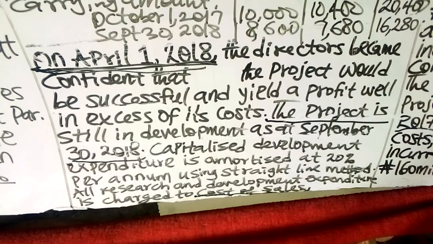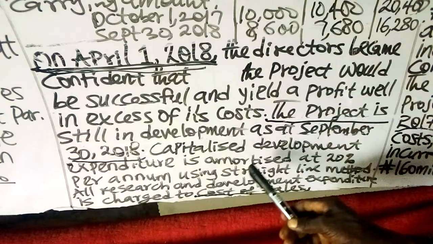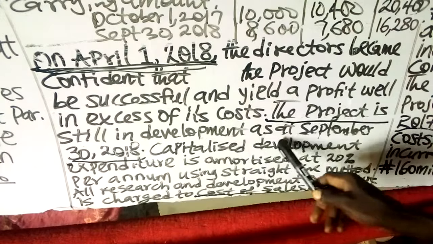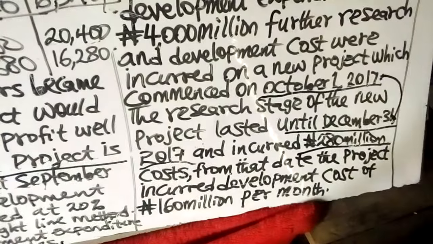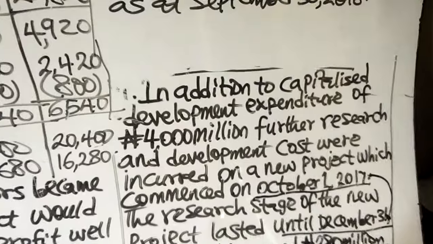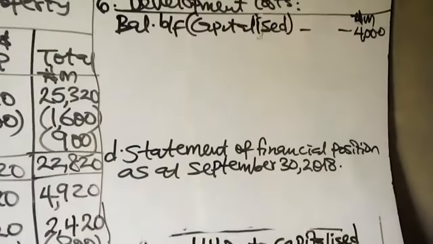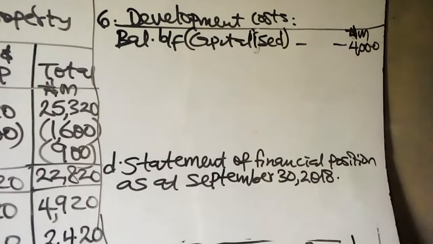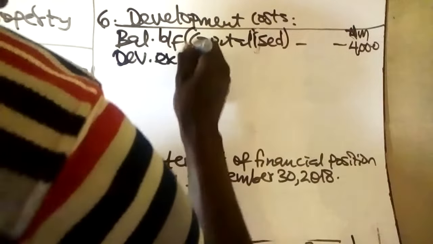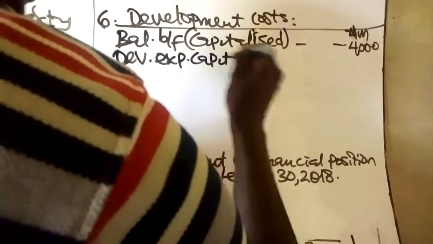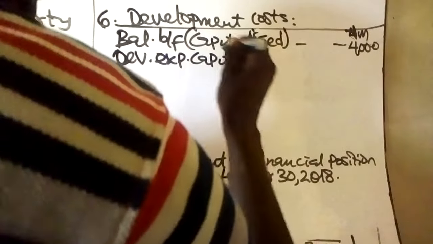That is the one that meets the capitalization criteria. Then you were also told the project is still in development as of September 30, 2018. Since it is still in development, that means you don't need to amortize it. So the one that meets the capitalization criteria now will be, then we have development expenditure capitalized during the year.